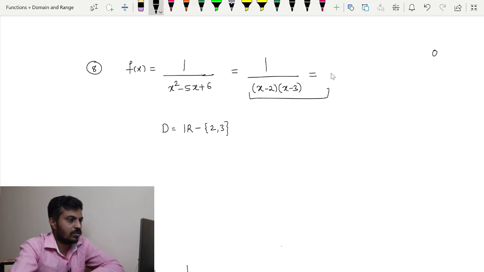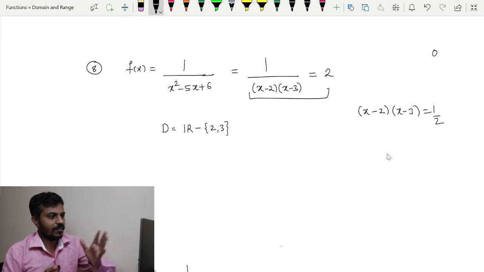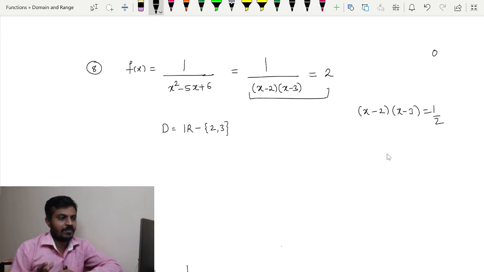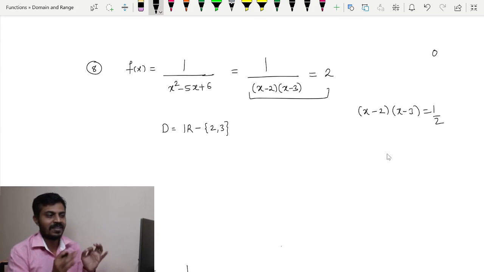And if we want to check whether 2 lies in the range or not, that also can be done. Simply solve it. So we will get 2 multiplied by x minus 2, x minus 3 is equal to 1. This 2 can be shifted here, and simply go on solving and try to see what values of x you get. If you are getting some real value of x, then it's fine, then that 2 is present in the range. But sometimes you may get a complex value as well. If you get x to be complex, it means that that 2 will not be present in the range of the function. So this is how you can check whether a certain point is there in the range of a function or not.